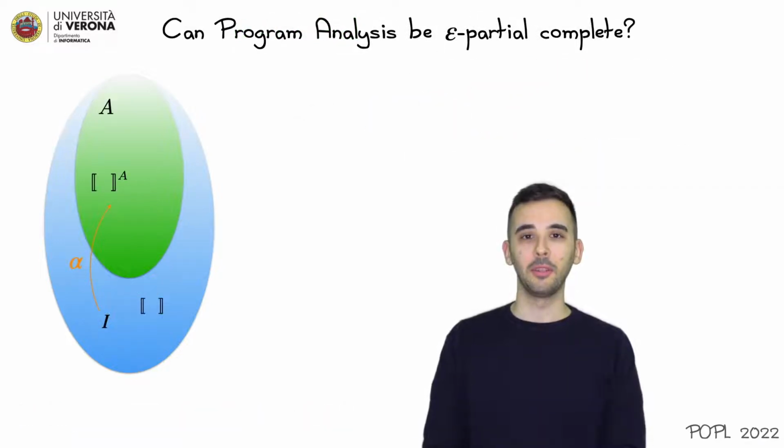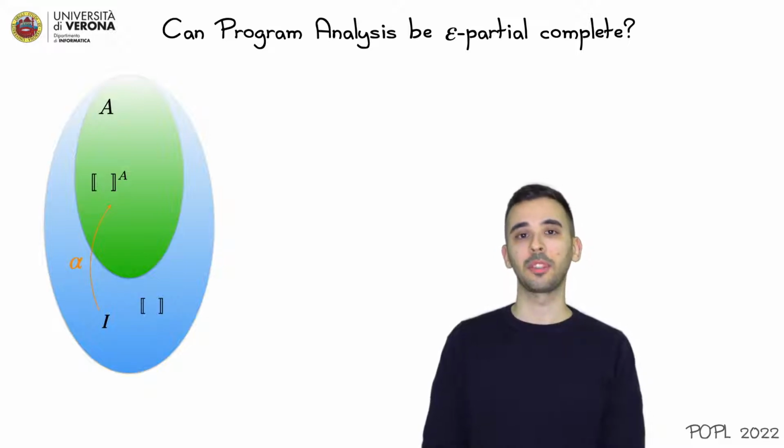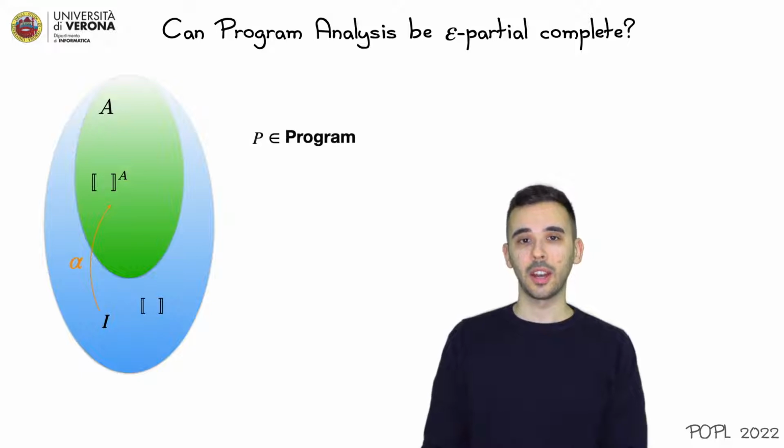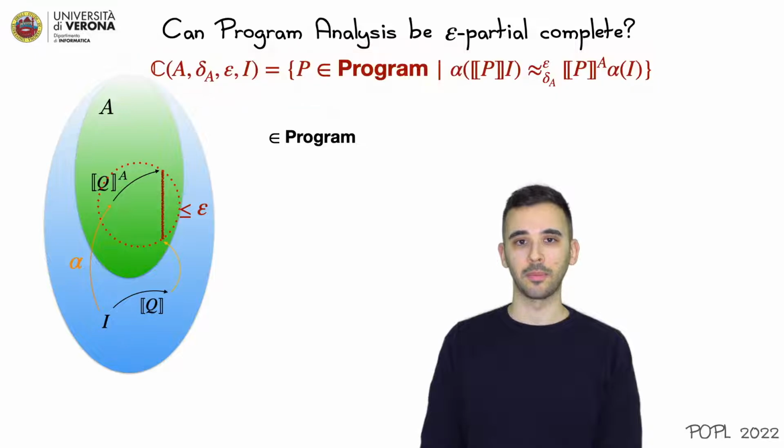Given a concrete domain, a concrete semantics, an abstract domain and an abstract semantics, and an input, our question is, can our program analysis be epsilon partial complete? This means that if our program analysis is epsilon partial complete for program P, then it must be partial complete for all program Q. We define a new class of programs for which this property holds, and we call this class the partial completeness class.